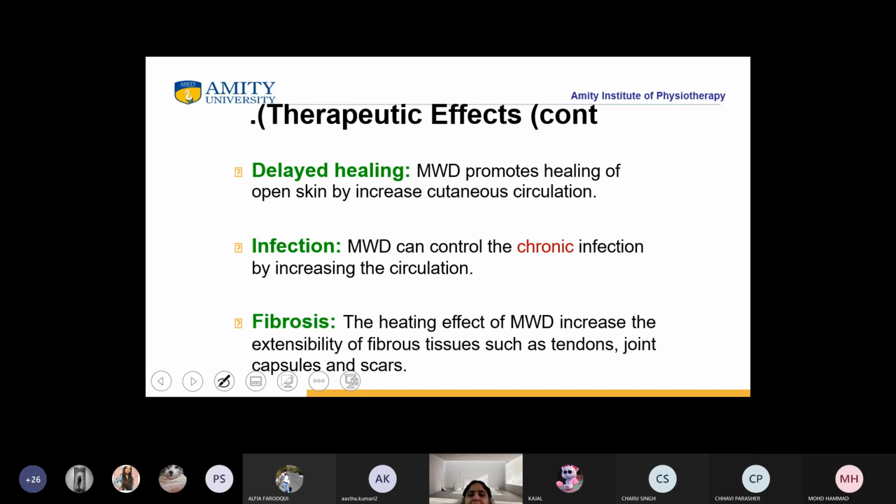Next is delayed healing. It promotes the healing of open skin by increasing the cutaneous circulation. Healing depends upon the skin layers like the stratum spinosum and epidermis, so these layers have to be healed. How are they getting healed? Because the heat is in the superficial skin, there will be increased circulation in the superficial skin. Right? Agree? Is it clear to everybody how it will help in delayed healing?